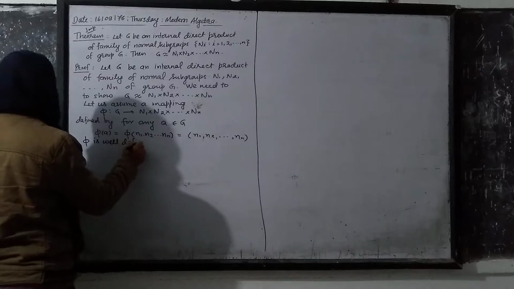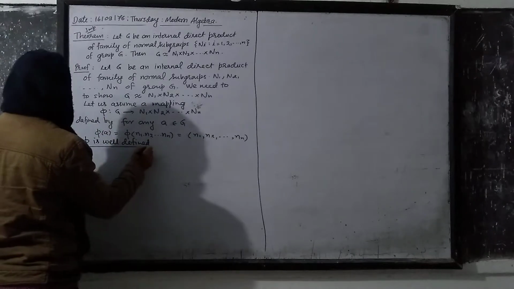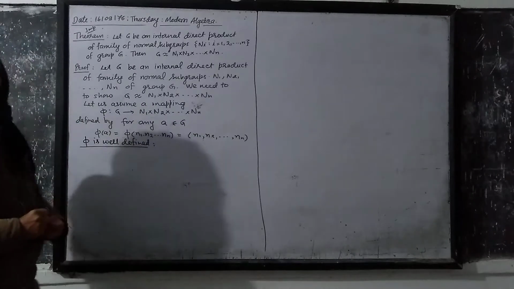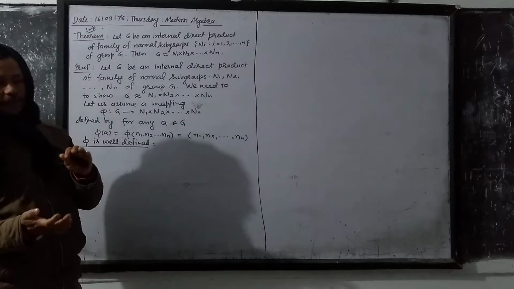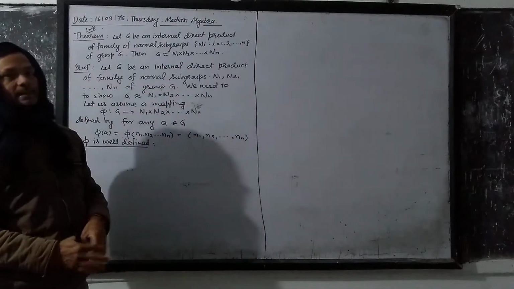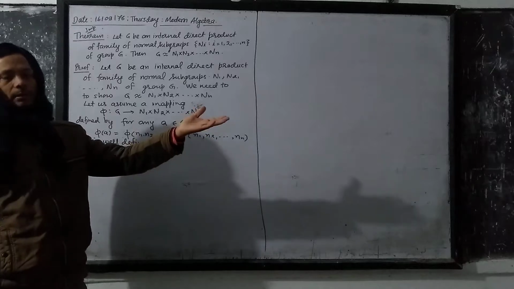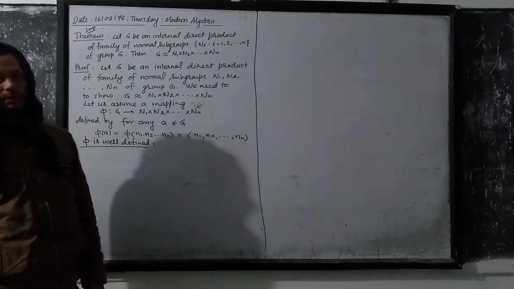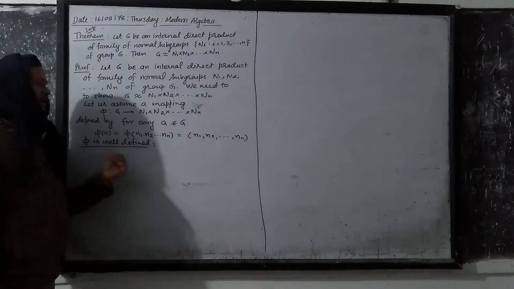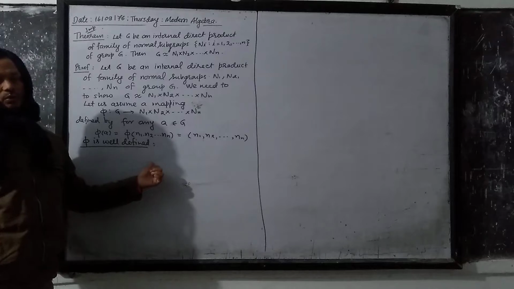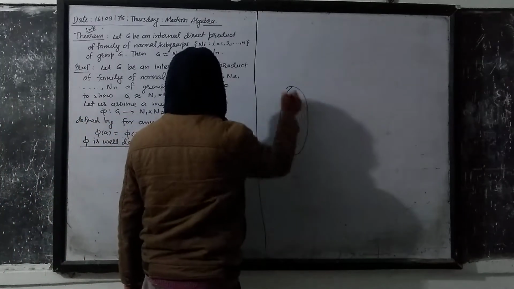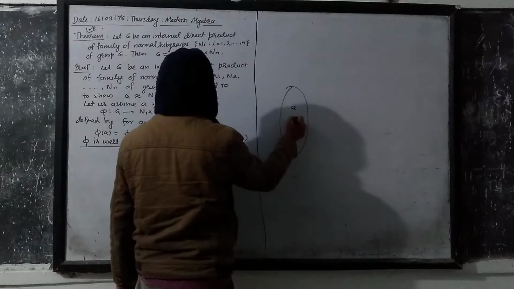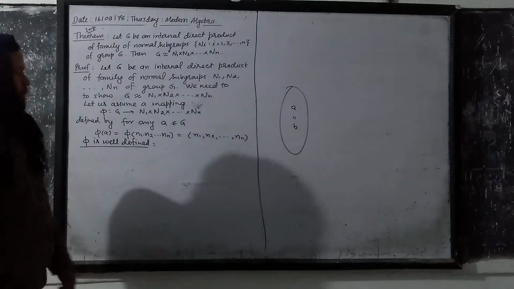To show phi is well defined, I will take two elements from the domain that are equal, and then show that their images in the codomain are also equal. If this happens, then phi is well defined. So I will take any two elements from the domain, A and B, and suppose that they are equal.